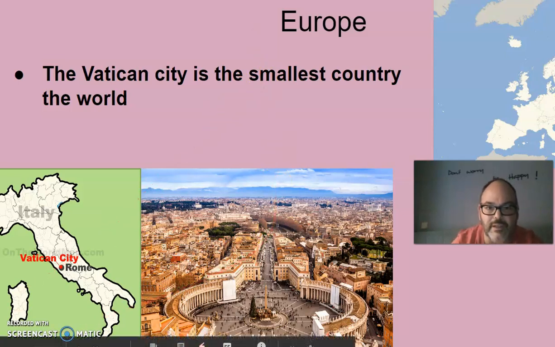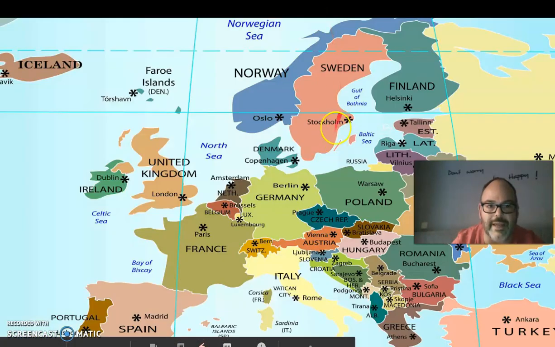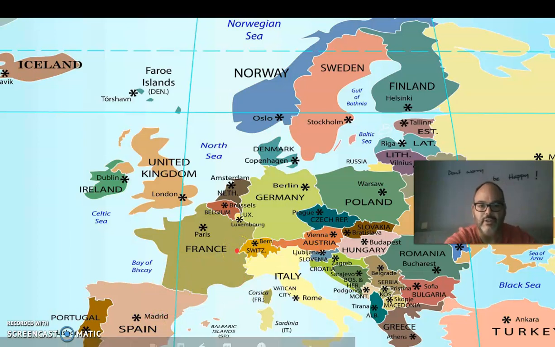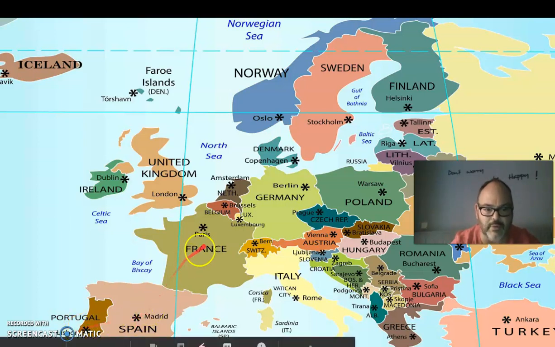Okay. So next, we're going to focus on how each piece of land is divided into different countries. Can you see Spain, Madrid? This is the capital city of Spain, and it's the place where we live. Portugal with Lisbon, France, Paris, Germany, Berlin.